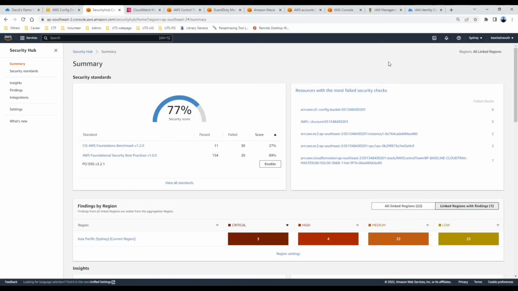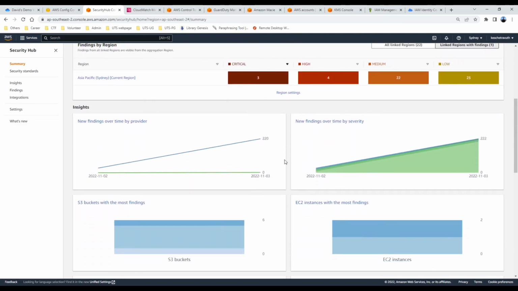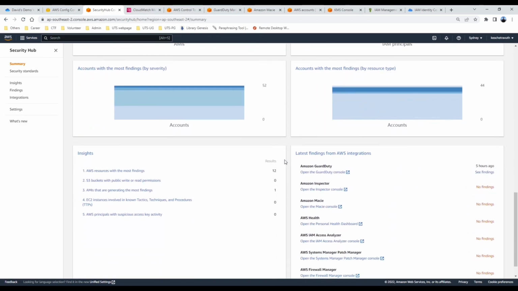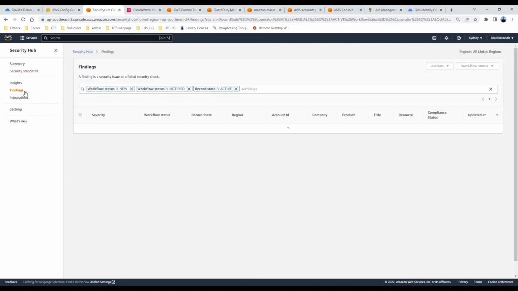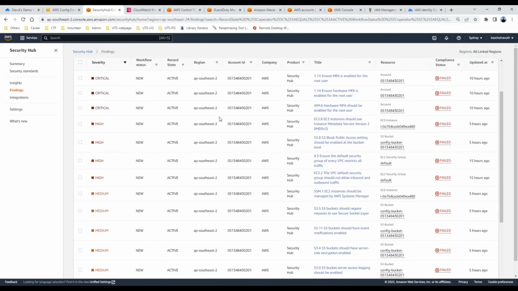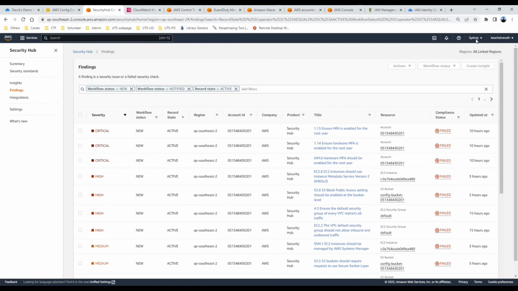AWS Security Hub provides an overall summary of security scores based on each standard, and some other insights and diagram findings are shown here. Each security feature is being checked whether it complies with industry best practices or not, and what the scores of our current security are so that we can enhance them. It also provides a very detailed analysis based on severity, which can be sorted from low to critical or vice versa, then investigate them one by one to see which product has the security flaws and needs attention.